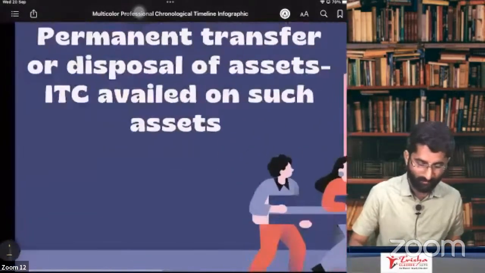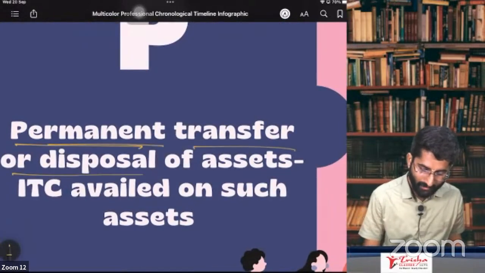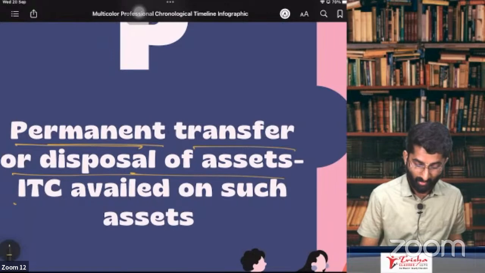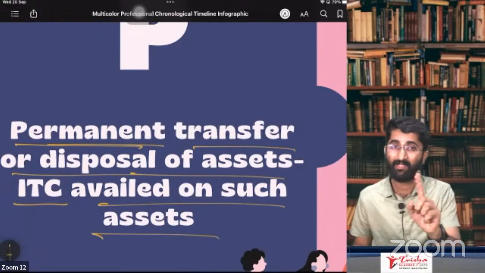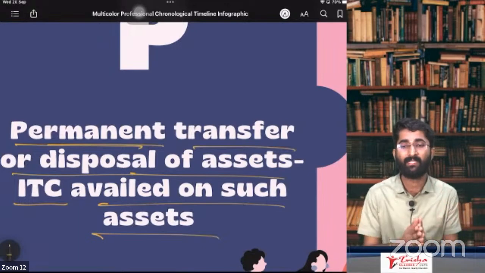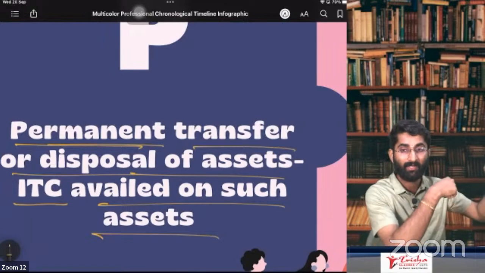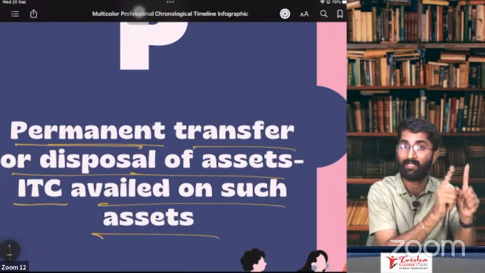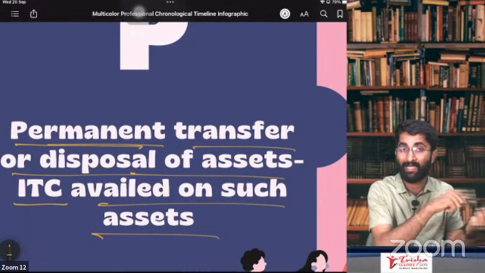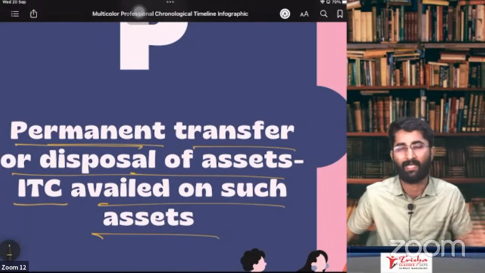First, we'll discuss permanent transfer or disposal of the assets, where ITC is availed on such assets. Remember that there is no consideration. If there is no consideration, then section 7, subsection 1, clause A and clause B won't apply. Directly you have to check whether section 7, subsection 1, clause C is applicable.